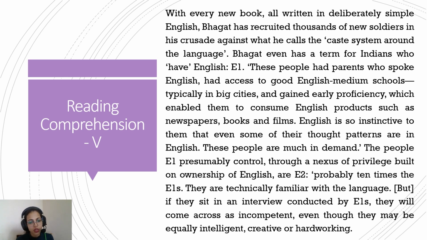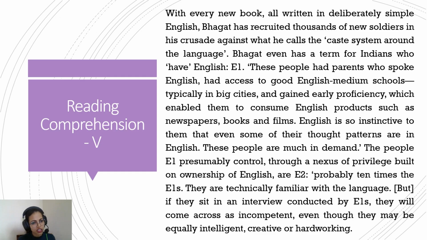And he's also saying that because the English language has been existing in society in a manner that it has been only limited to a small section of elites, he's trying to increase the access of the English language to larger masses. So Mr. Bhagat has divided the society in two parts. One, the elites, and he calls them E1, and the other, the masses, who do not have that command over English. I mean, they understand English, but they do not understand that flowery, flowy English, because they've not studied.